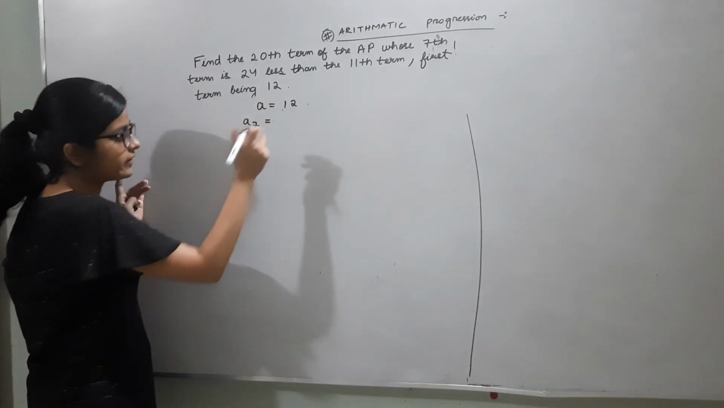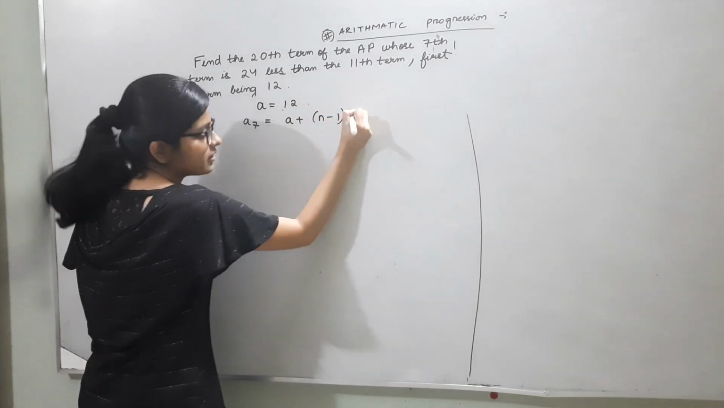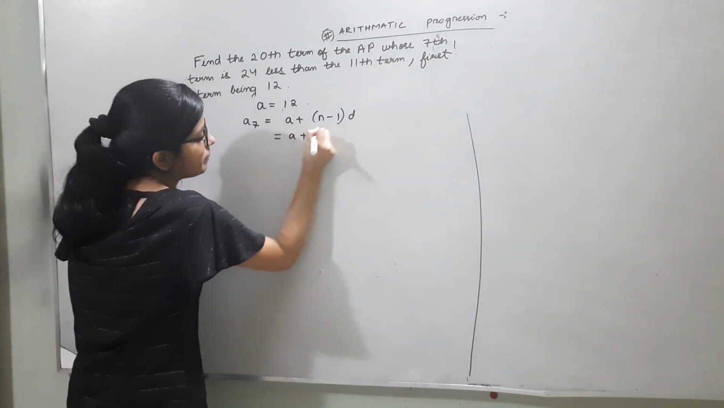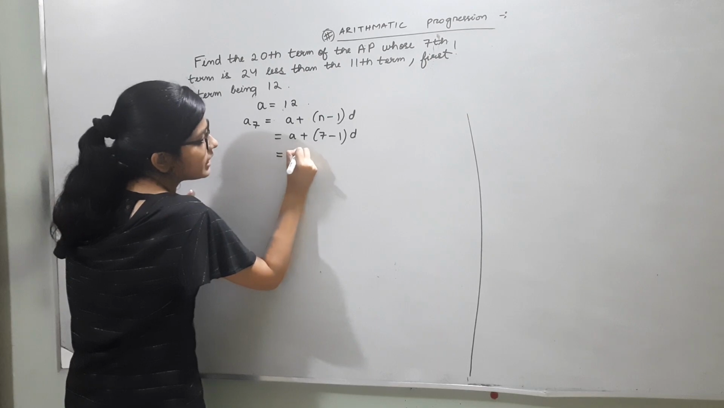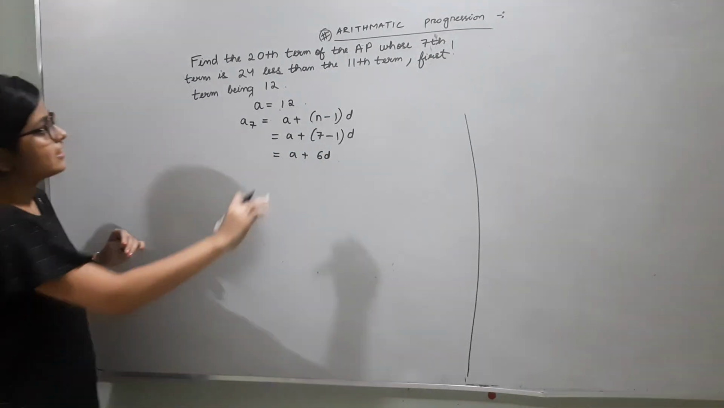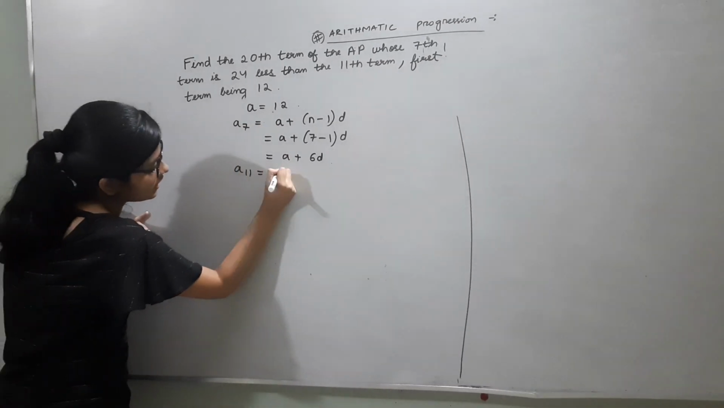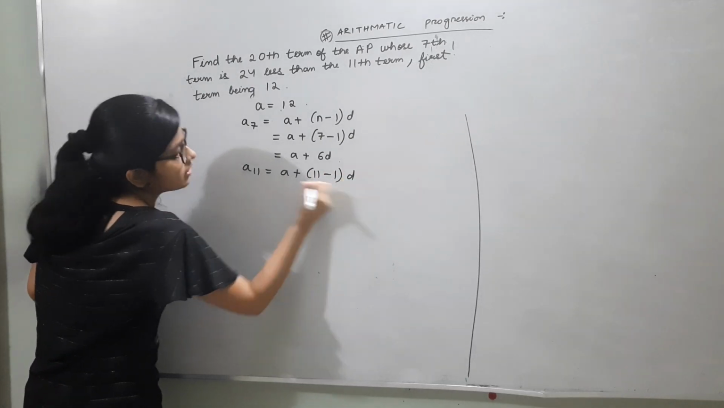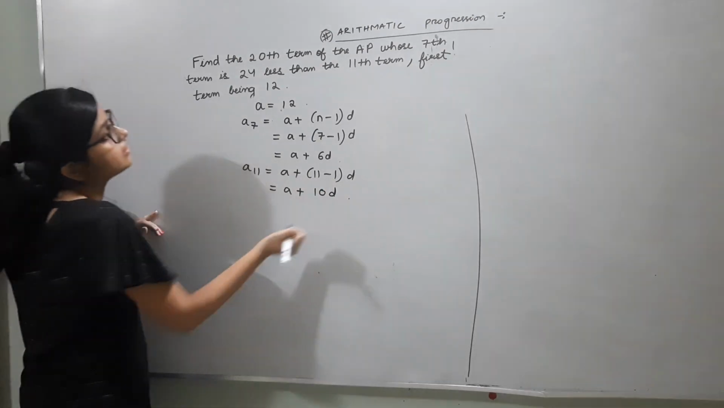The 7th term, let's say A7, is equal to a plus (n minus 1)d. n is 7 here. That is equal to a plus (7 minus 1)d, which is equal to a plus 6d. The 7th term is a plus 6d. Next, the 11th term. What should be the 11th term? A11 is a plus (11 minus 1)d, that's equal to a plus 10d.